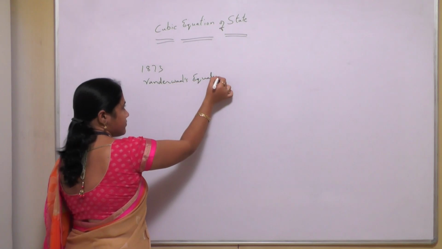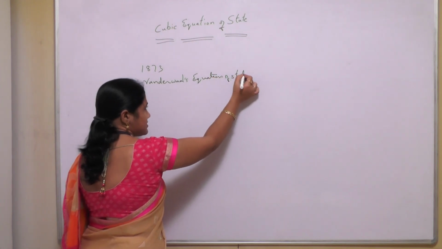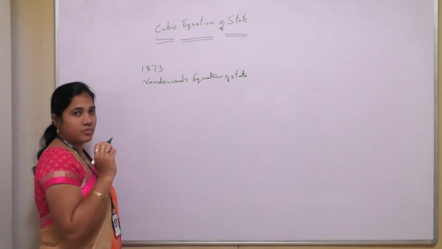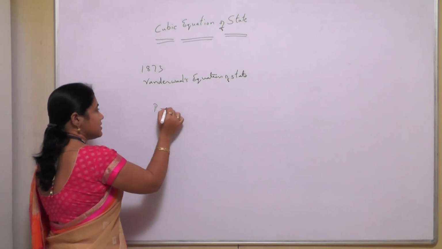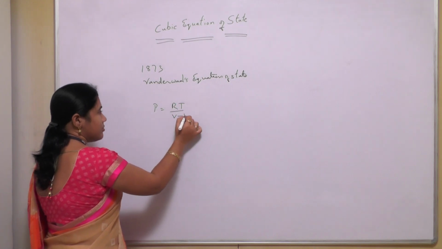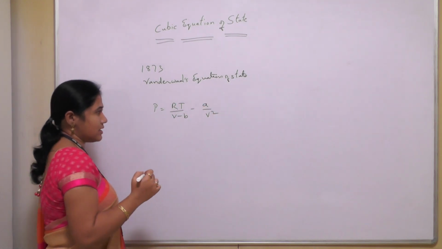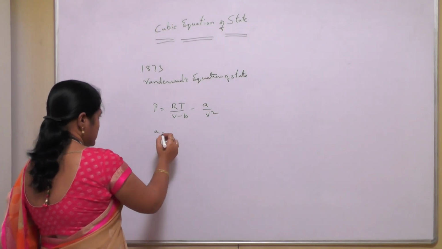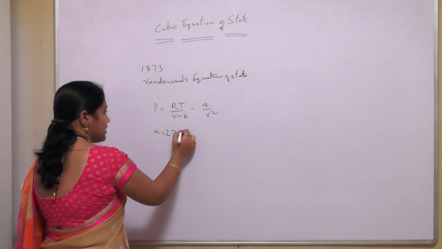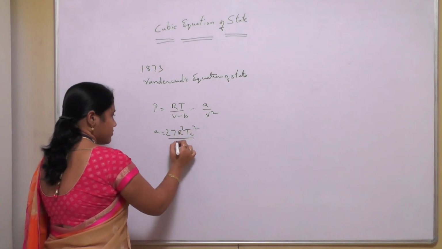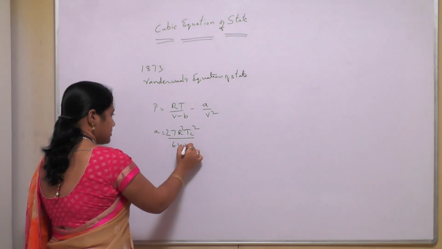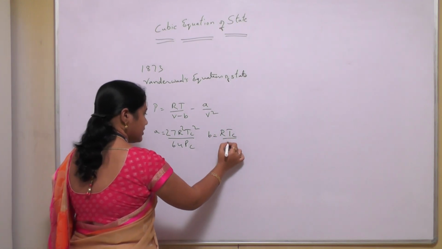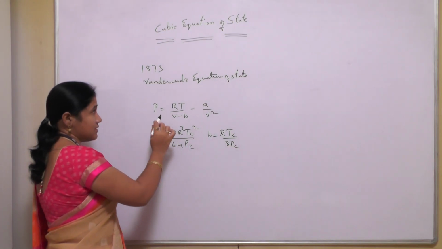Van der Waals' equation of state describes the actual behavior of pressure, volume and temperature, and the equation is P equals RT by (V minus b) minus a by V squared, where a and b are called the Van der Waals constants, given by a equals 27 R squared Tc squared by 64 Pc, and b equals RTc by 8 Pc.